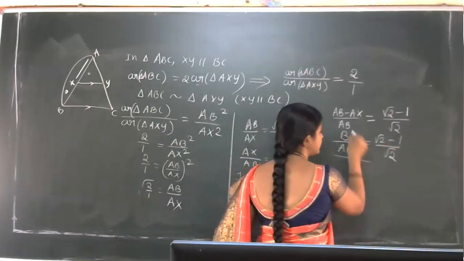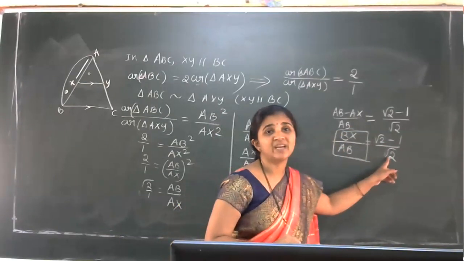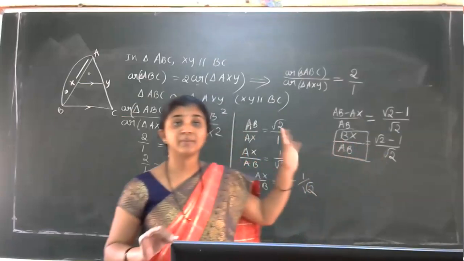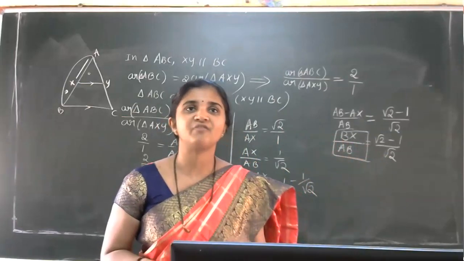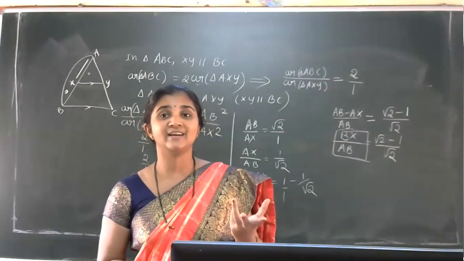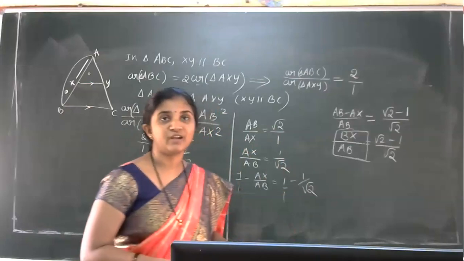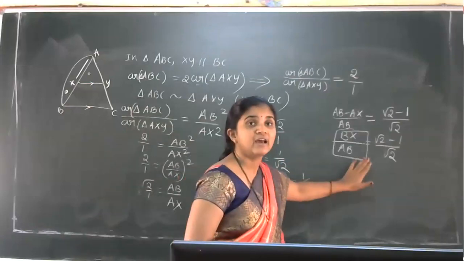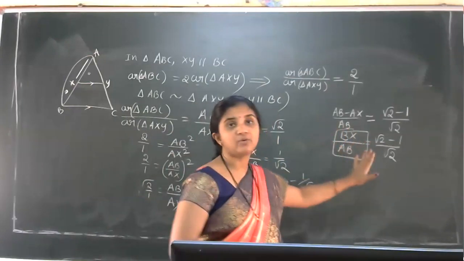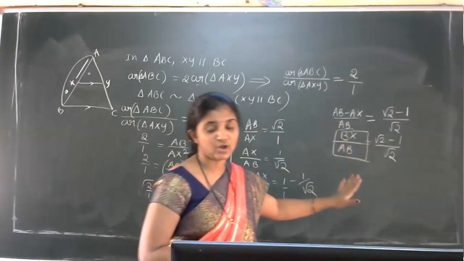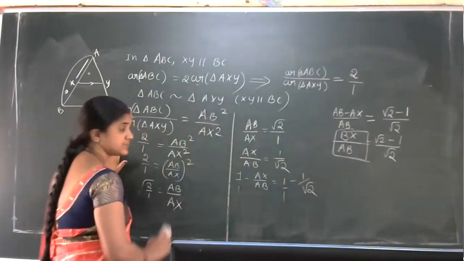Actually, this is what the question asks, BX by AB only we need, but in the denominator we are observing an irrational number. We have one plus point with us, that is we know the method of rationalization of the denominator. That one we can use this time. Okay, rationalization of the denominator concept. Can I revise once the rationalization of the denominator concept? So what we have to do for this rationalization of the denominator?